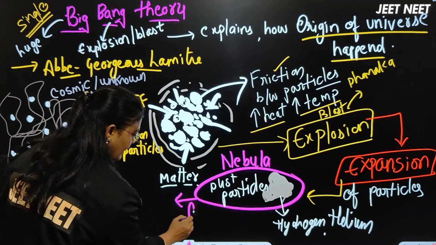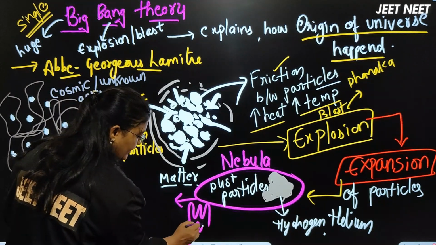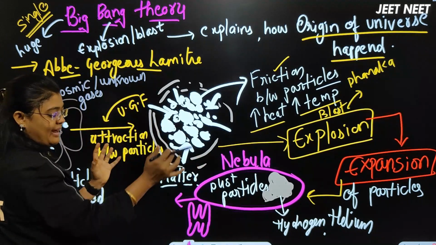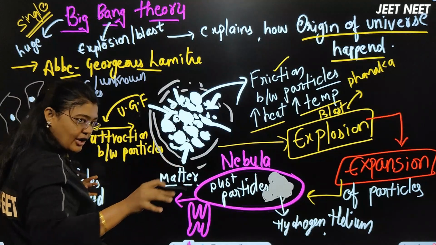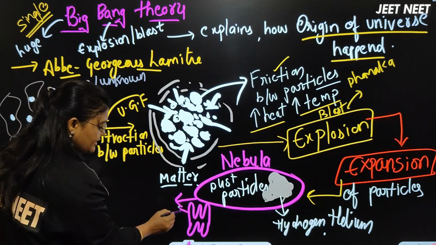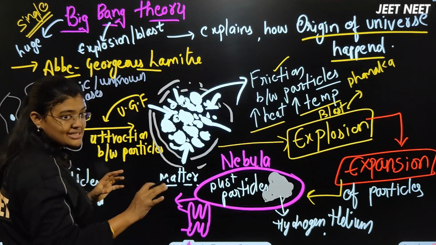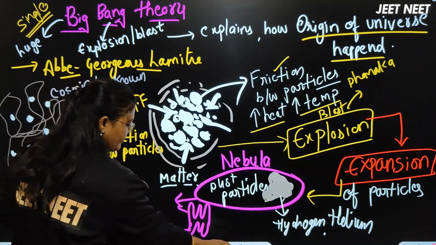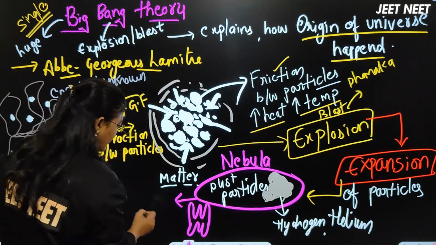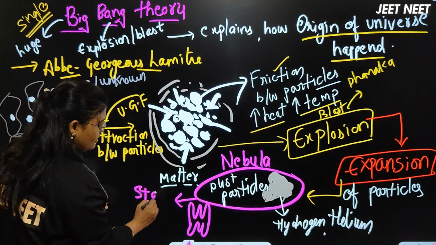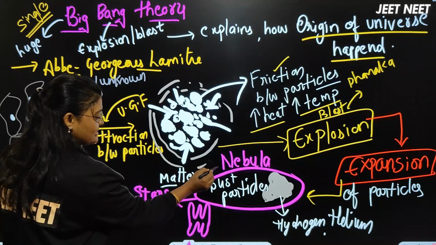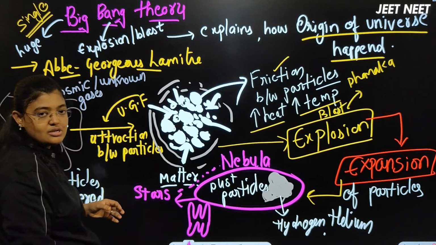And these nebulas are going to break down. Imagine this is a nebula, as I have drawn in a bigger manner, but actually it will be of some irregular shape. Some pieces of these nebulas will get detached, just like a regeneration power, right? They get detached and form stars.